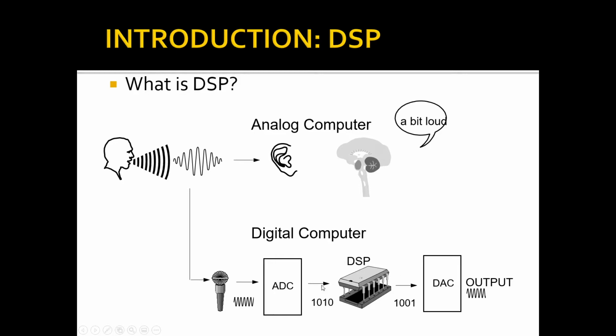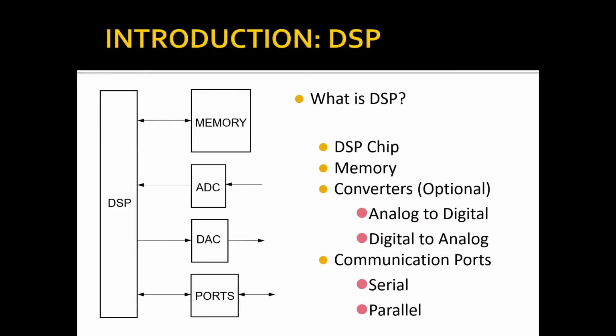Digital signal processing is done in a digital signal processor. So basically, what is DSP? DSP is a technique of performing mathematical operations on signals represented as a sequence of samples in the digital domain. The processing steps include addition, subtraction, multiplication, and recalling past signals through delay. Thus, we can see here that you have a digital signal processor, and it is connected to memory, an A to D converter, a DAC, that is a D to A converter, and input output ports.